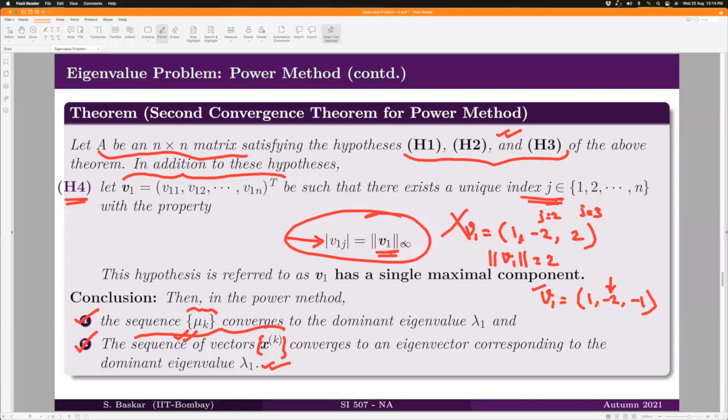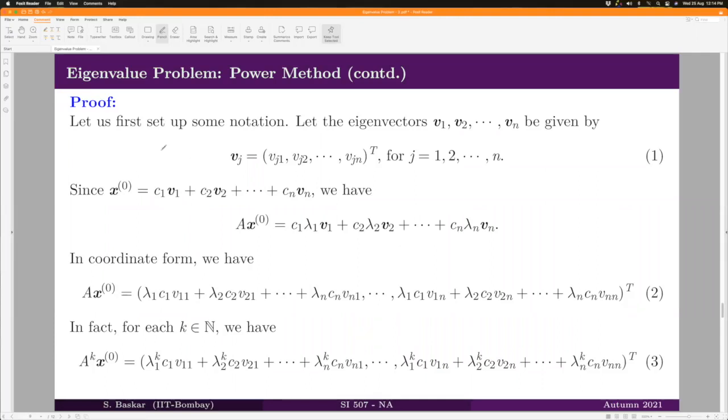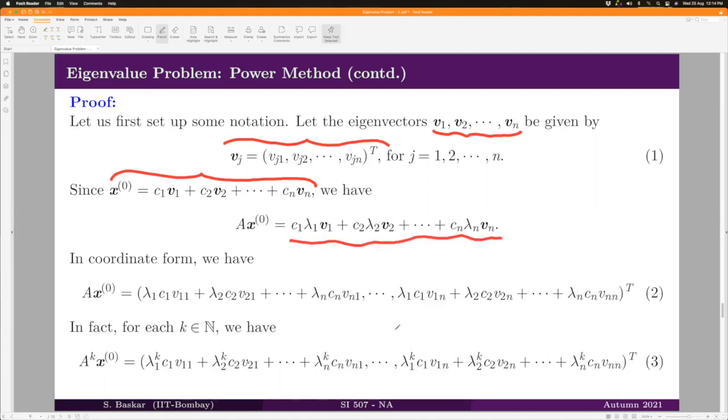Let us see how to prove this theorem. Let us set some notations before that. Your eigenvectors V1, V2, ..., Vn are given by this. That's a notation. And your x0 as such is represented as the linear combination of the eigenvectors, thanks to our assumption that your eigenvectors span the space R^n. Therefore, when you apply A to x0, you have this, and that can be coordinate wise written in this form.